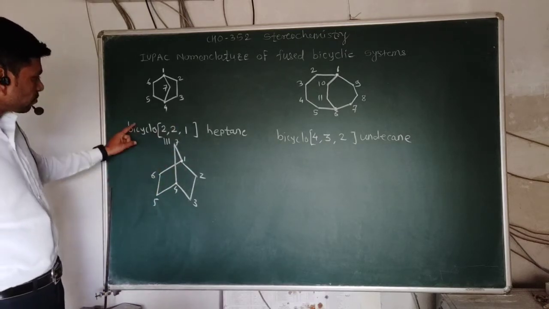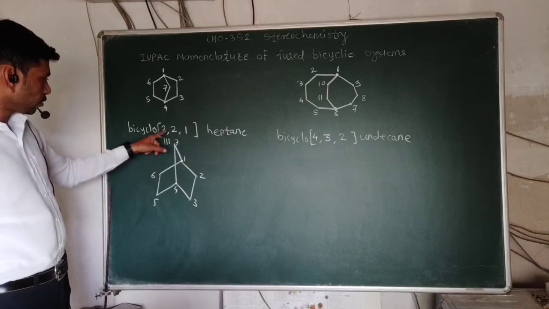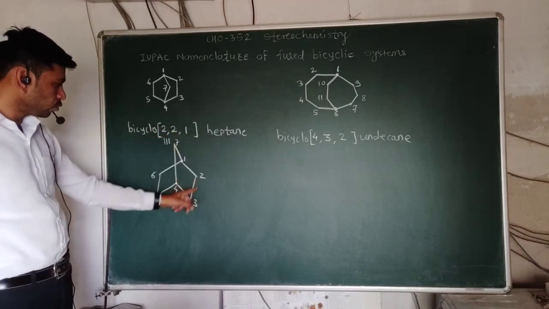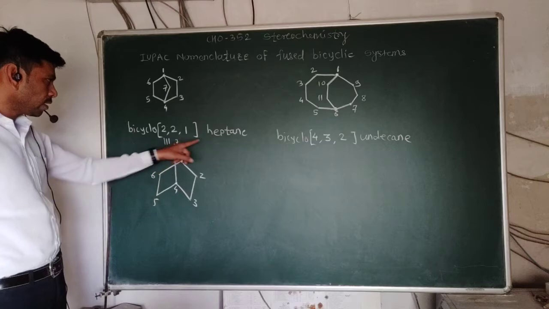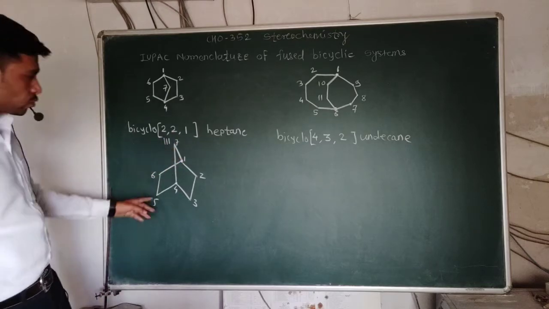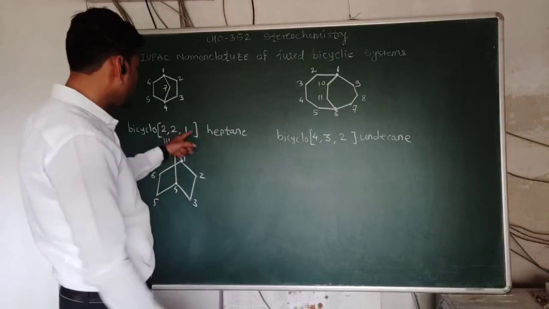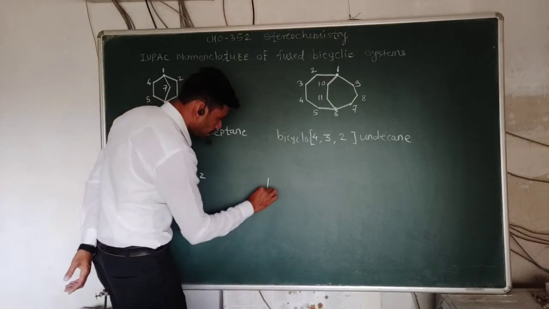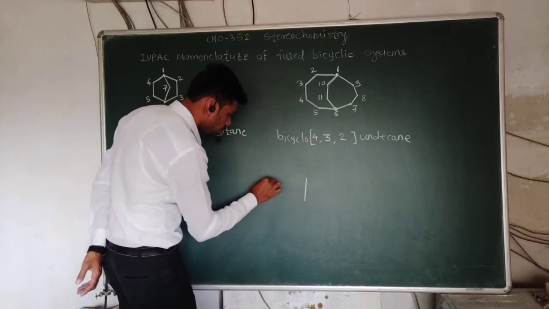So the name of this compound is bicyclo. Here 2, 2, 1. Here 2 carbon atoms, here 2 carbon atoms, 1, and the total number of carbon atoms is 7. So 2, 2, 1 heptane.